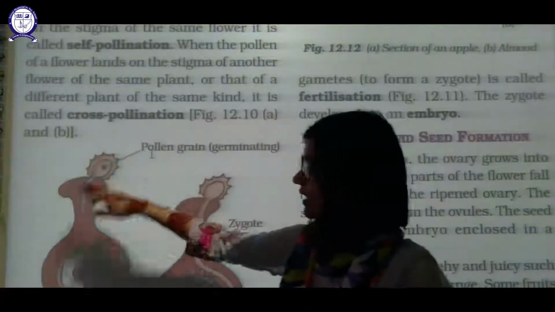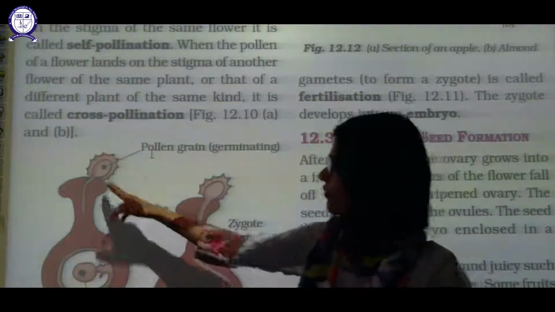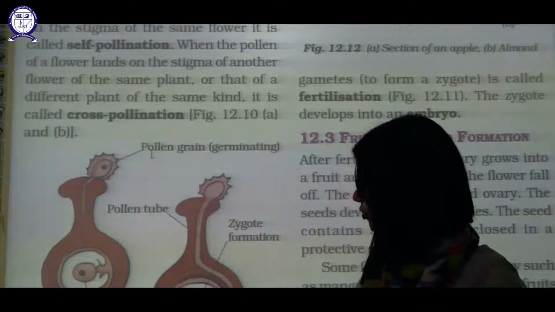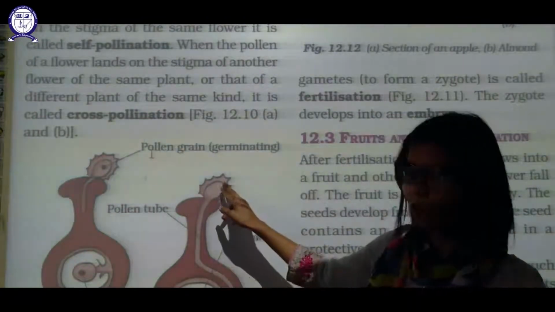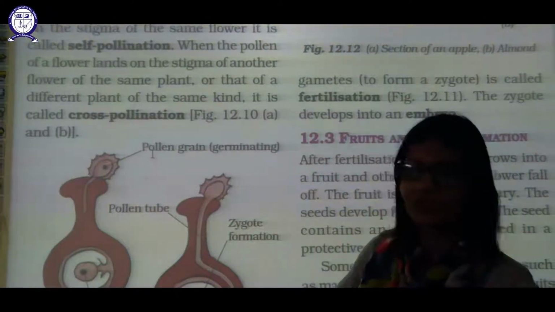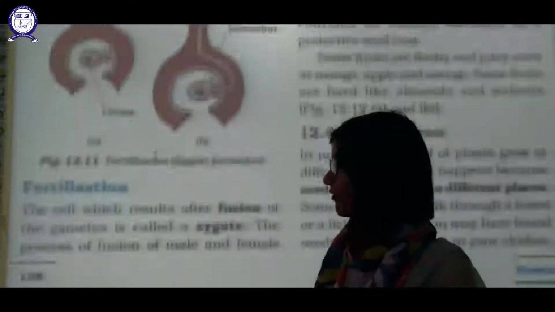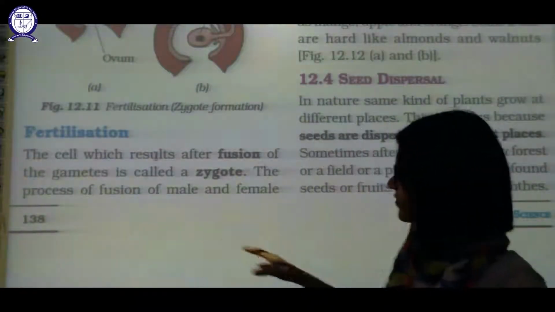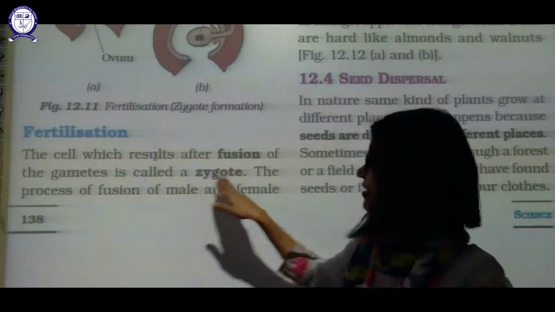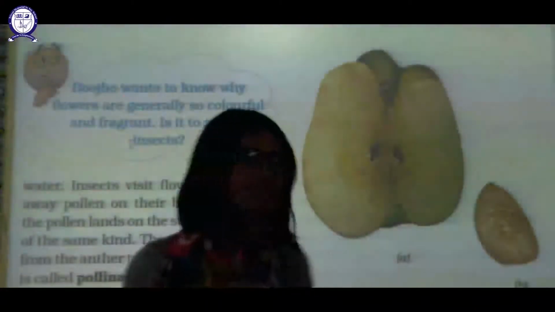Okay, this is the pollen grain. It will land on the stigma, then what will happen? It will germinate. Germinate means it will form a tube-like structure over here. That tube-like structure will reach up to the ovule, and then the pollen grain will release the pollen body, and that pollen body will fuse with this ovule and form a zygote, and the zygote ultimately will form a seed. So what is fertilization? The cell which results after fusion of gametes is known as a zygote. As we know, the process of fusion of male and female gametes is known as fertilization.